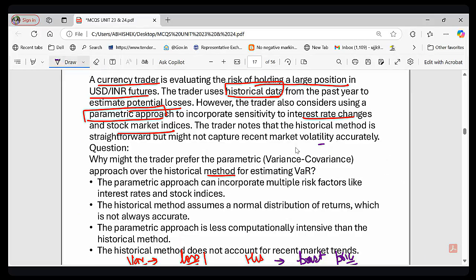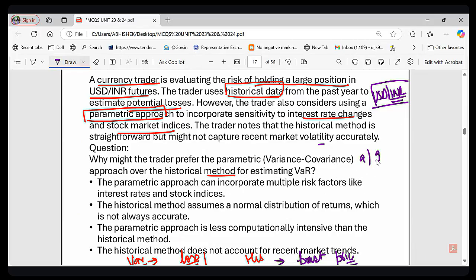What is happening here? That trader is dealing with USD INR. The trader is dealing with a USD INR future, and this future is influenced by more than just price movement. There are many factors which are influencing this future, right? And historical VAR ignores these factors, right? So can you tell me which factor can impact currency price?